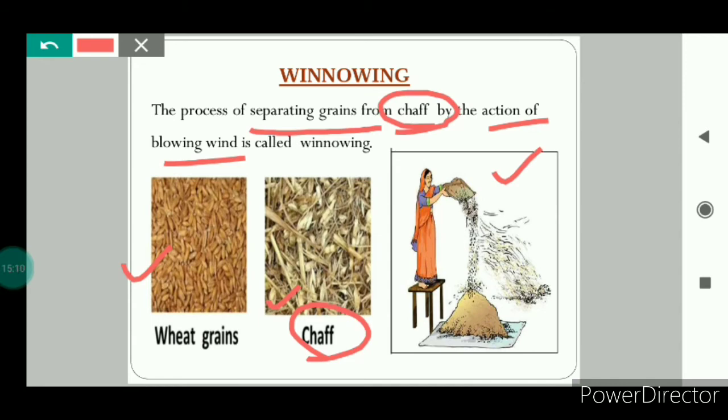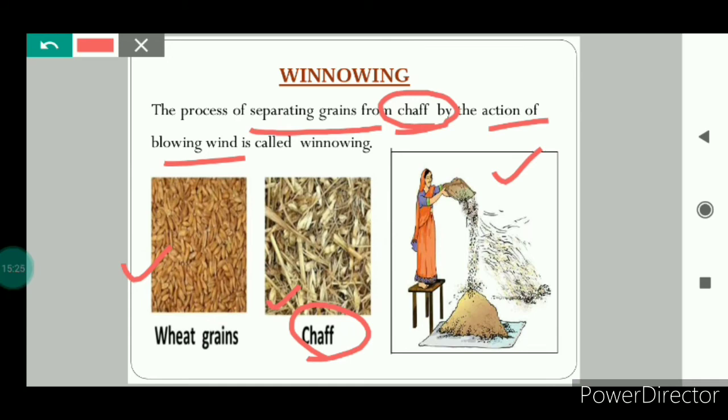Take your wheat grains in a plate-like structure and hold it at your shoulder height. This process should be done when a strong wind is blowing.